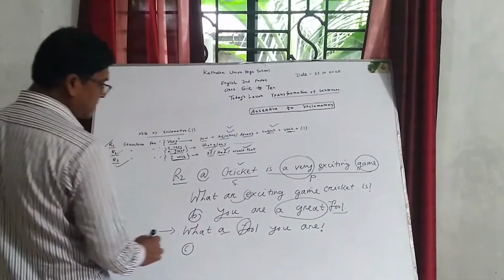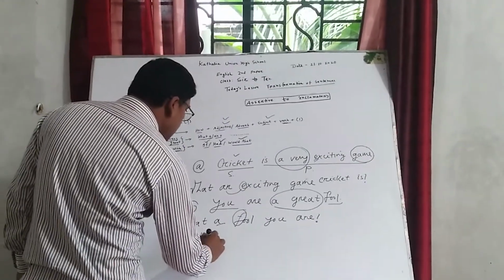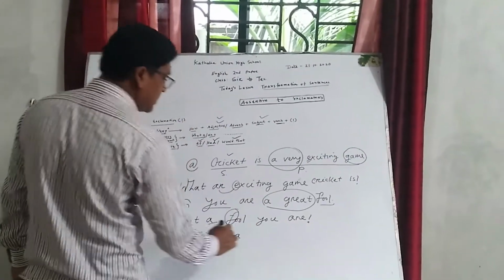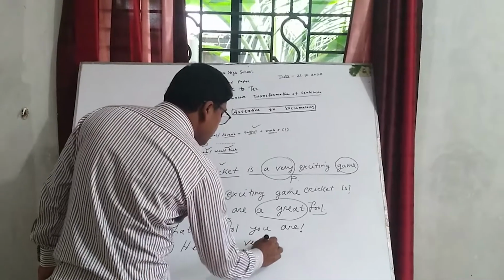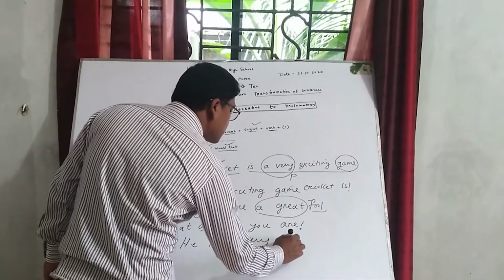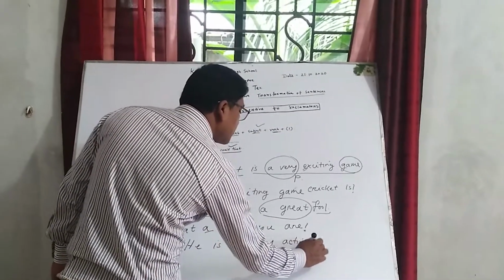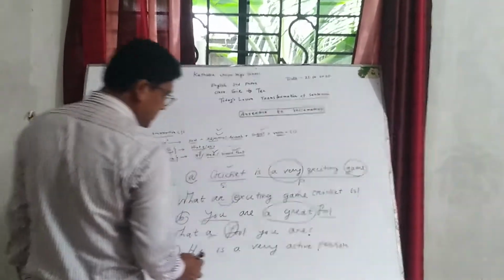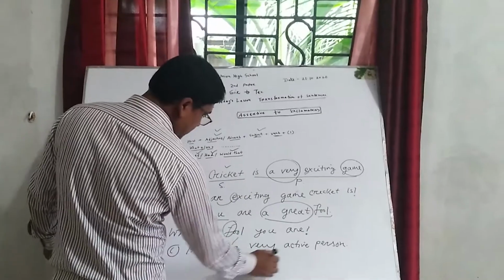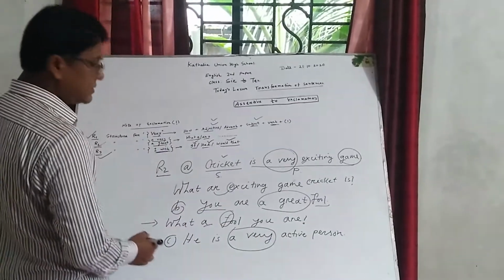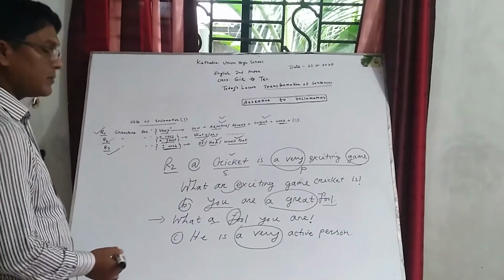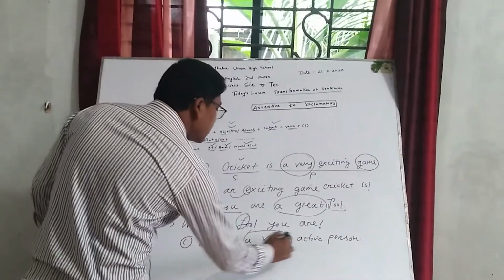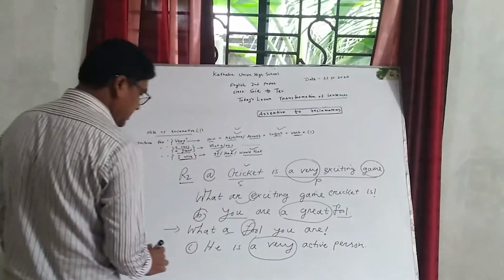Okay, dear students, he is a very active person. Active person. Okay, dear students, here by following this kind of rule we have to convert it into an exclamatory sentence. Here "a very" will be omitted.